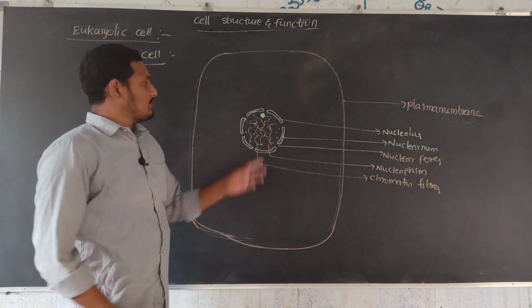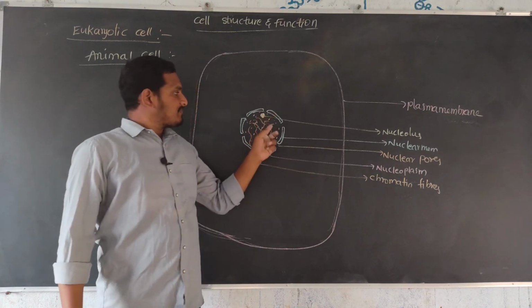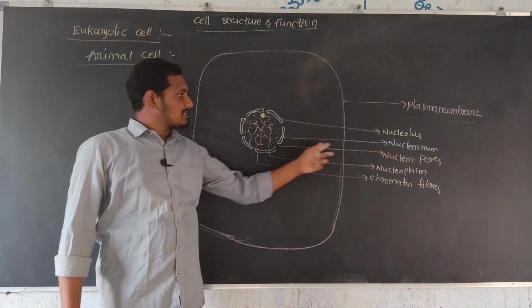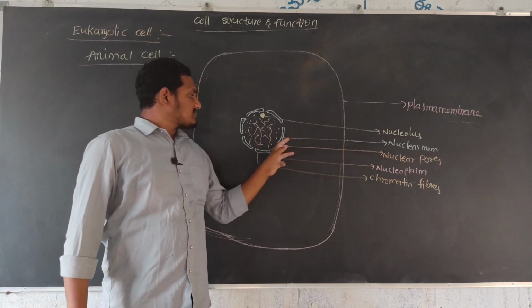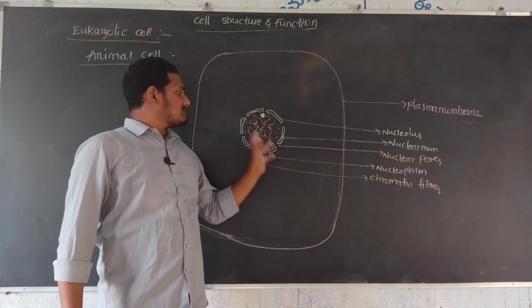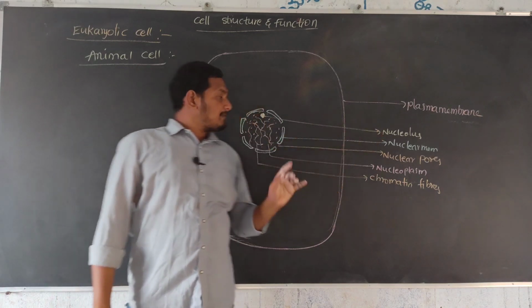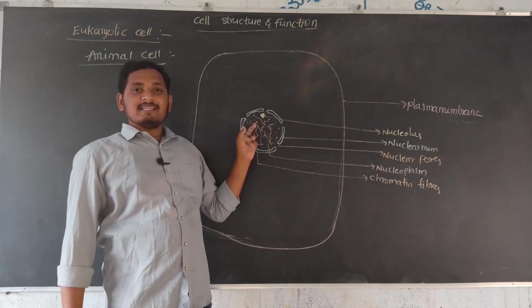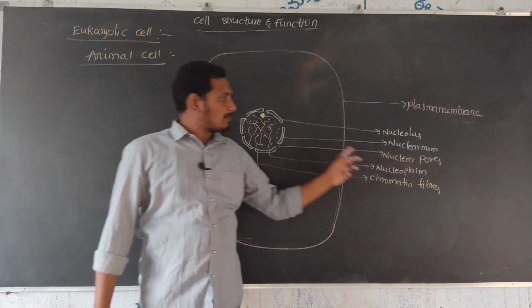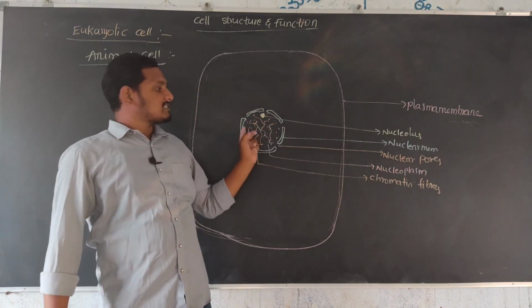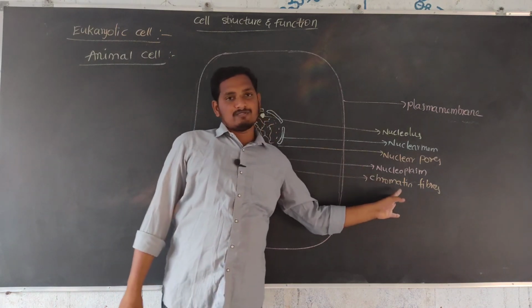So the nuclear membrane is a double membranous structure. Next, the nuclear pores are the places that are left open. The nucleolus is also present. Inside the jelly-like fluid, the nucleoplasm, thread-like structures are observed, that is, chromatin fibers.